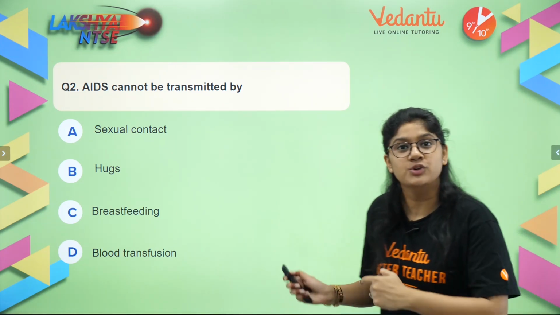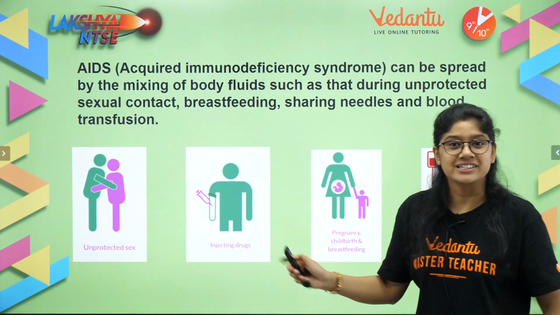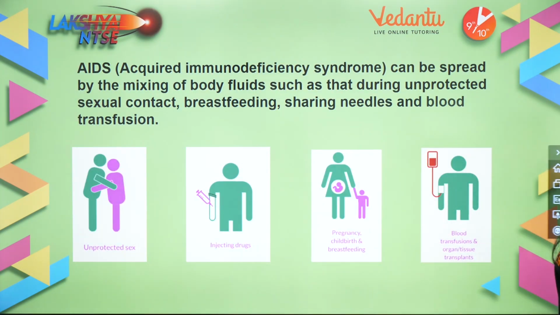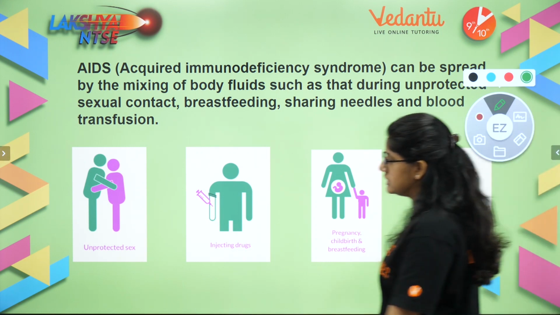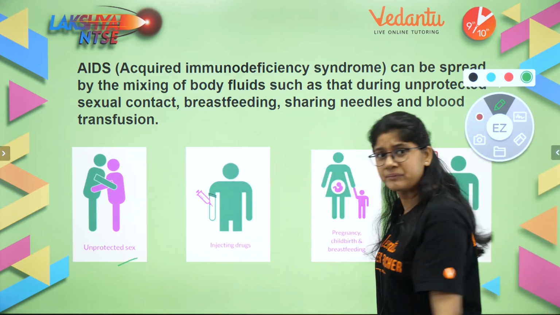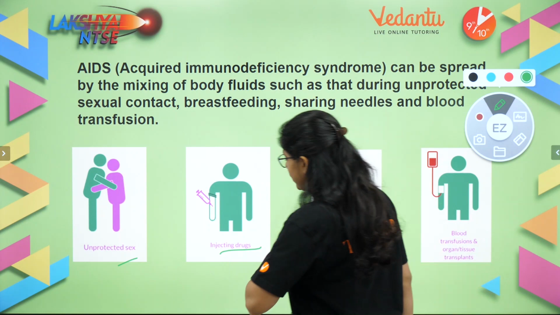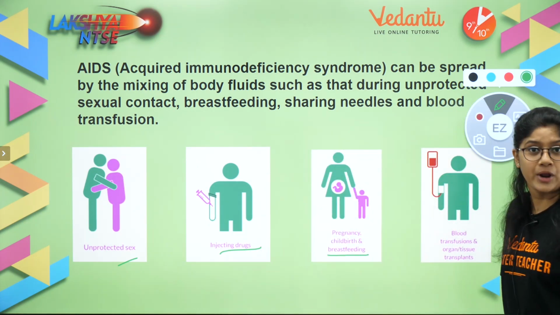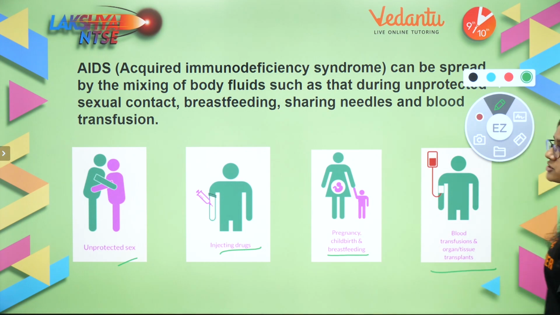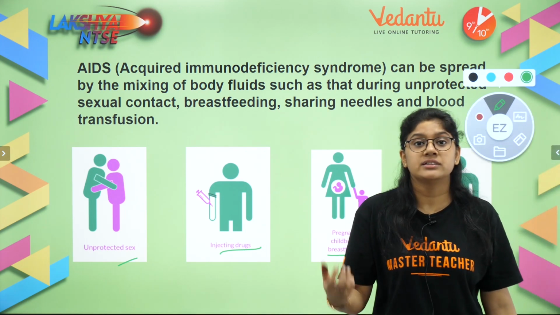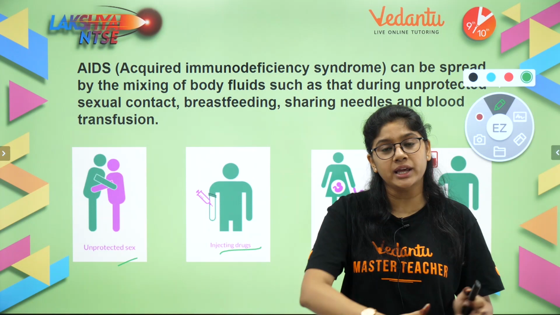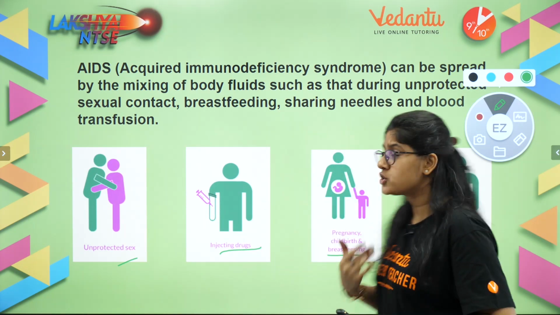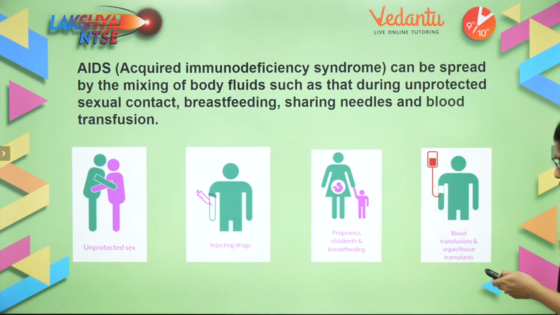So the right answer over here will be hugs. Yes, hugs will not transmit the disease. Whereas injecting drugs, sexual contact, breastfeeding, pregnancy and of course blood transfusion will give this disease from one healthy person to another person. So hugs basically will not affect.